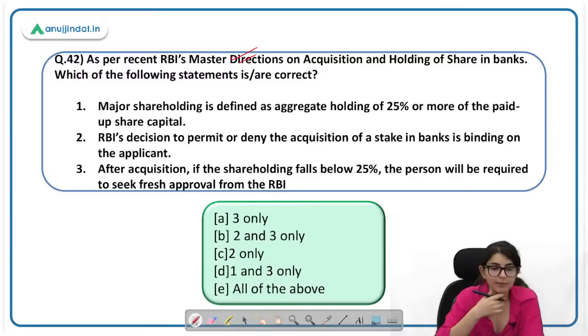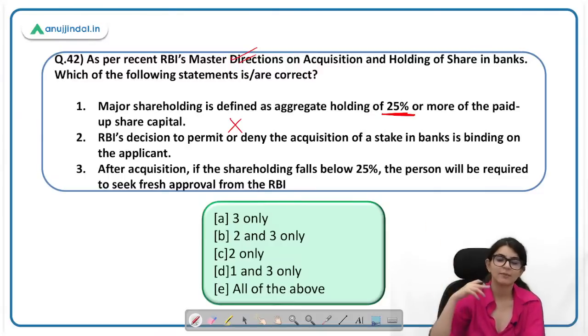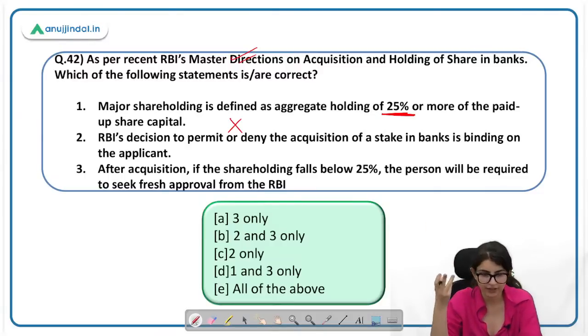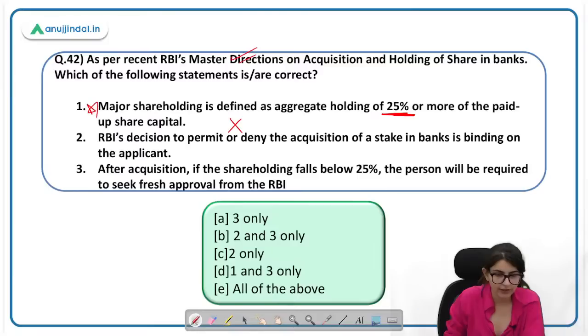Okay, major shareholding is defined as aggregate holding of 25% or more of the paid up share capital, and you are going to tell me what is the percentage. So this statement is incorrect, definitely. Major shareholding is defined. कितनी होती है major shareholding? Aggregate holding कितनी होनी चाहिए to be defined as major shareholding.